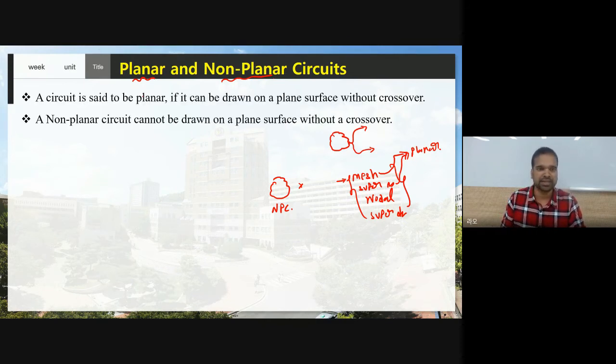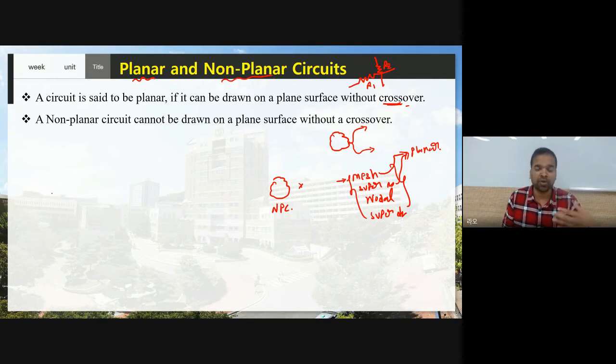Now see here, as per the definition, a circuit is said to be planar if it can be drawn on a plane surface without crossover. Crossover means what? Suppose here we have two branches, R1, and here see this R2. Now this R1 and R2 have a crossover. It is crossing like this. If any circuit can be drawn on a plane surface without crossover, the circuit is said to be planar. And this is exactly opposite to a non-planar circuit. For a non-planar circuit, you cannot draw it on a plane surface without crossover.